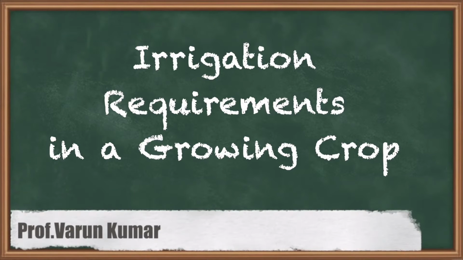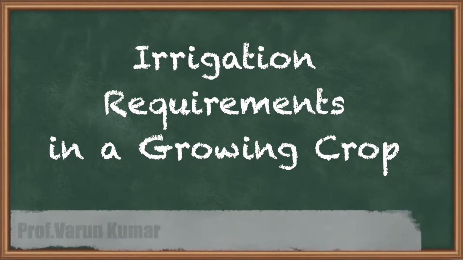Now students, after discussing all the efficiencies in irrigation, evapotranspiration and consumptive use, it is time to understand what the irrigation requirements in a growing crop are. For example, a crop is growing, so there will be some water requirement or irrigation requirement for that particular crop. So what are the different types of irrigation requirements? Now let us understand that.